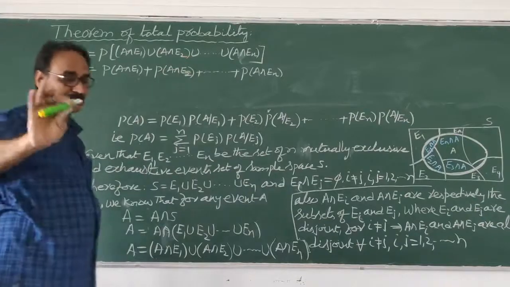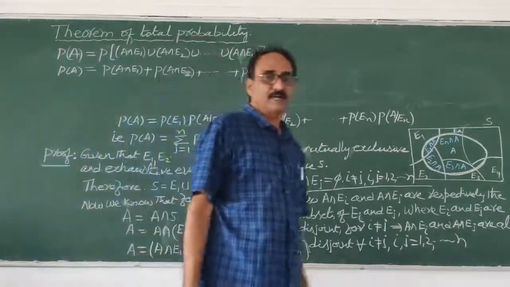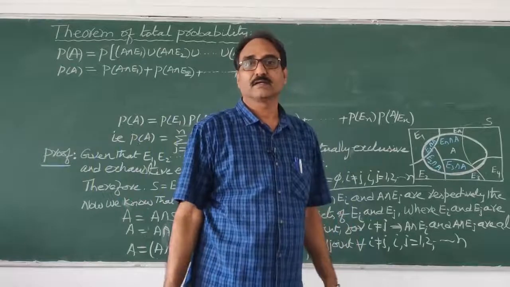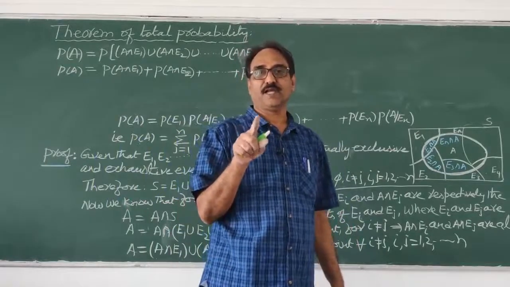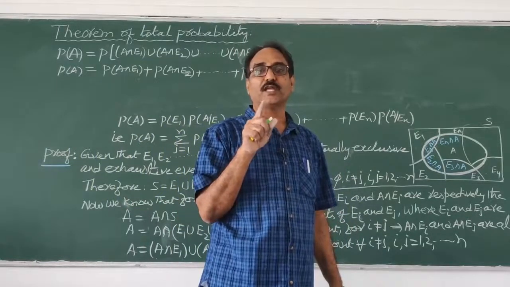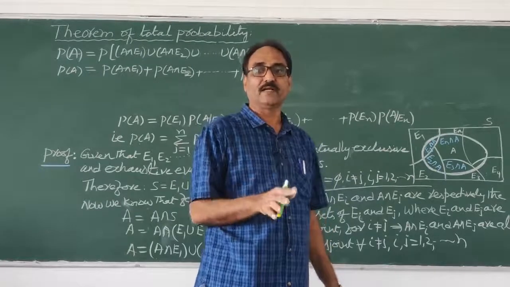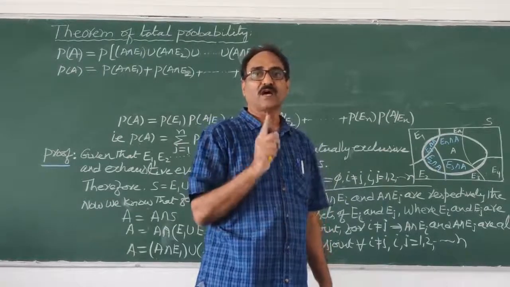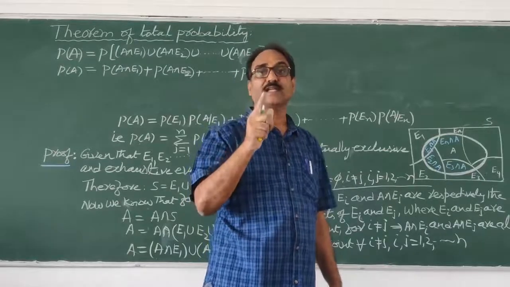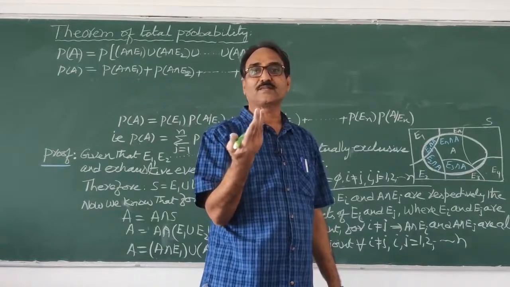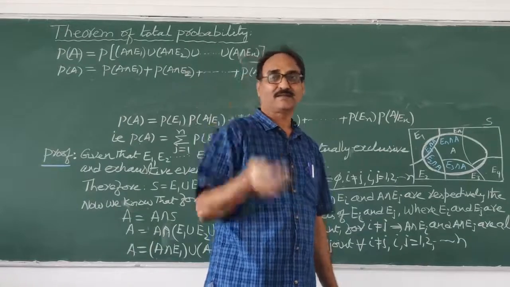Sir, we didn't understand. What? We learned the addition theorem: P of A union B is P of A plus P of B minus P of A intersection B. Where is that P of A intersection B, sir?